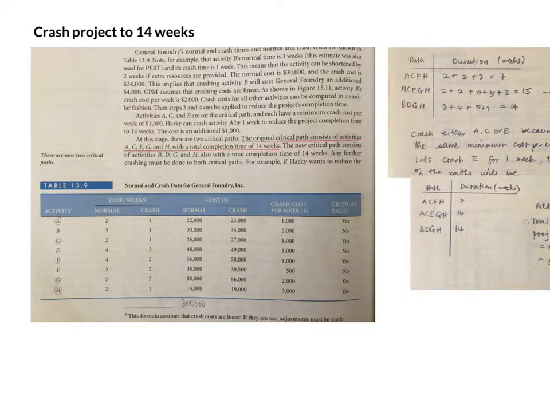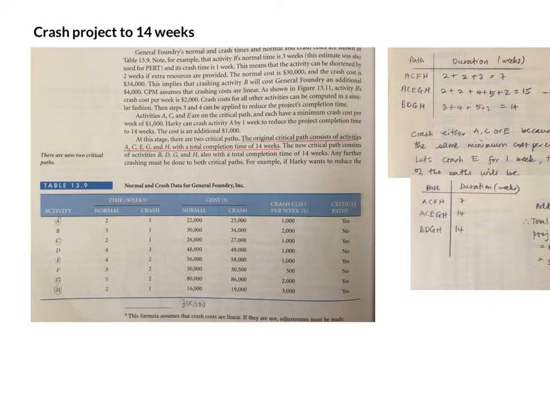Each activity is listed here, A, B, C, D, E, F, G, H. And these are the normal times taken, which we have seen how to calculate. This is the estimated time of each activity. Now this is the fastest time. The crash time in weeks is the fastest time. That means normally A can be done in 2 weeks, but it can be shortened to 1 week, which is called the crash time.